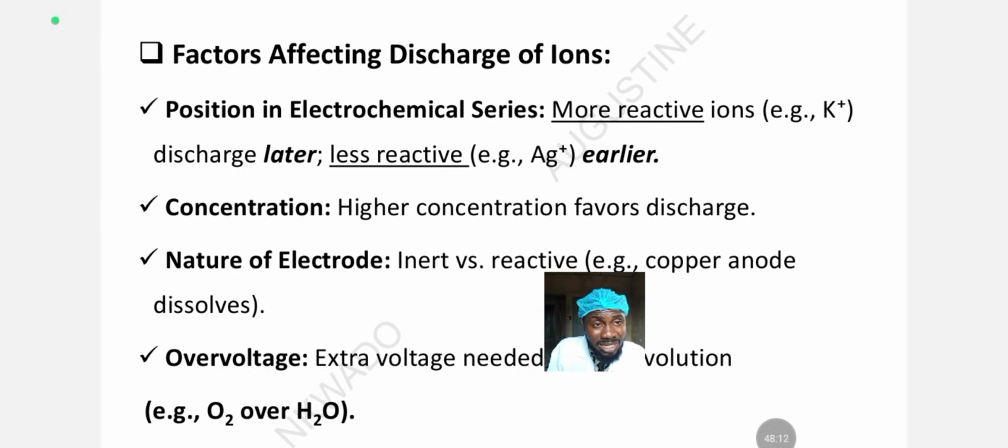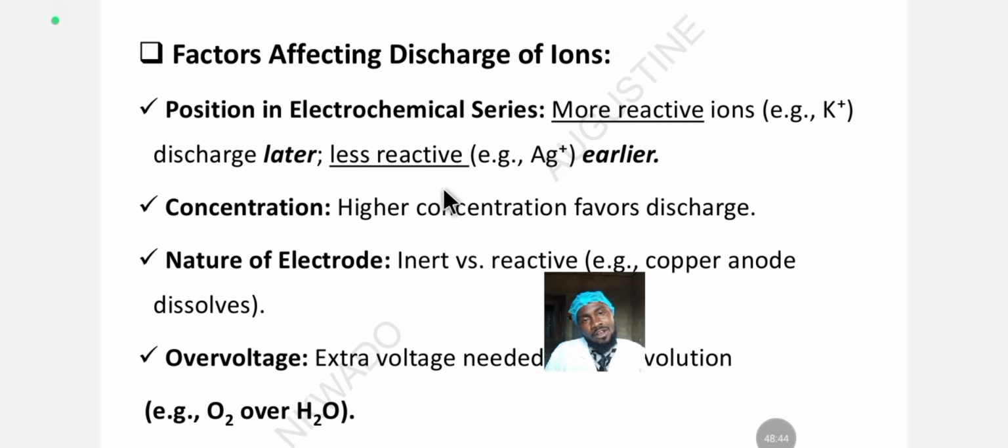So what this means is that ions higher up the electrochemical series discharge later than the ones lower down. If you have potassium and sodium in the same electrolytic system, sodium will discharge before potassium because potassium is higher than sodium in the electrochemical series.